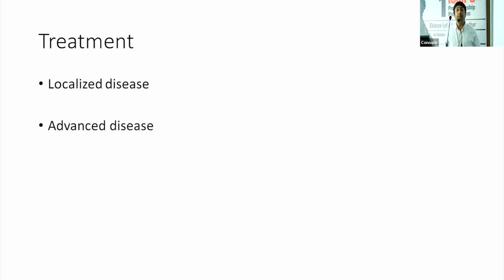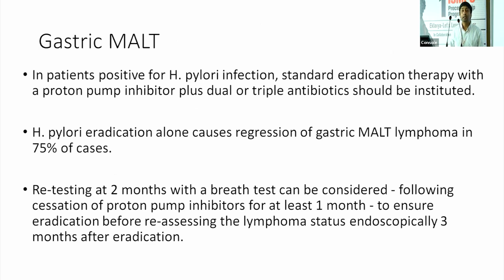So how do we treat these types of lymphomas? The extranodal lymphomas, that's the MALT lymphomas. First, I'll talk about the gastric MALT. Gastric MALT, we discussed, is H. pylori associated. You have to treat the H. pylori with a combination of PPI and a 2 or 3 antibiotic regimen, whether it's amoxicillin or clarithromycin. This results in about 75%, two-thirds of the patients being completely cured with the H. pylori eradication regimen. So it does not end there.